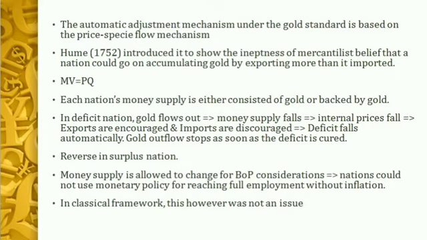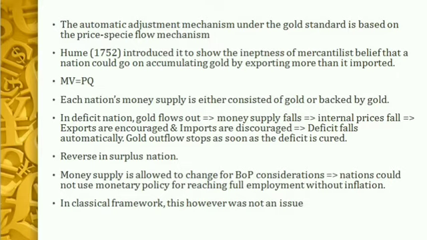Therefore, a nation can accumulate the stock of precious metals such as gold and silver by exporting more than it imported. Now, the classicals were not in a position to believe in this idea.